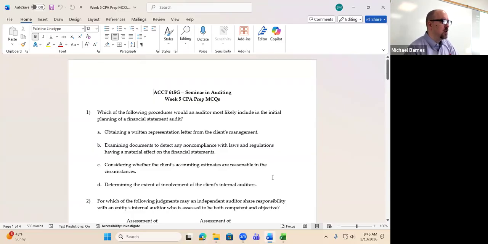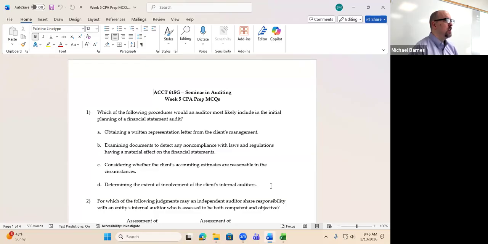That sounds like something we do during substantive procedures, so we're not there yet. Considering whether the client's accounting estimates are reasonable in the circumstances, that's another evaluation that's testing, so it'd be substantive procedures. At the very least, it could be testing controls. It could be either, but I would assume more likely substantive procedures. Determine the extent of involvement of the client's internal auditors. There we go. Now we're talking: how much can we use the client's internal auditors?